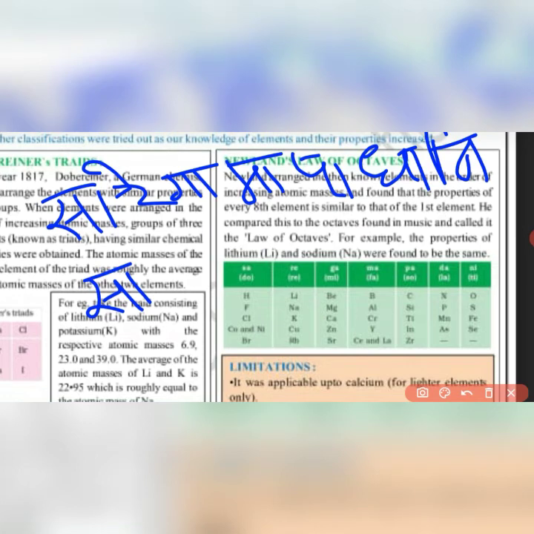So in this way, in a similar manner, the law of octave is there, in which every eighth element has the property similar to the first one. For example, if we put here hydrogen, lithium, beryllium, boron, carbon, nitrogen, oxygen, and again with hydrogen comes here fluorine, that means the property of fluorine and hydrogen is similar.